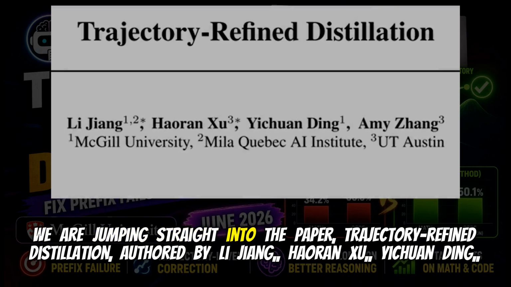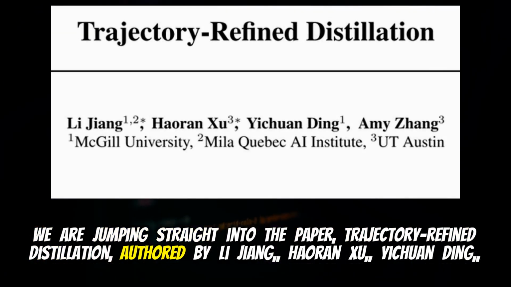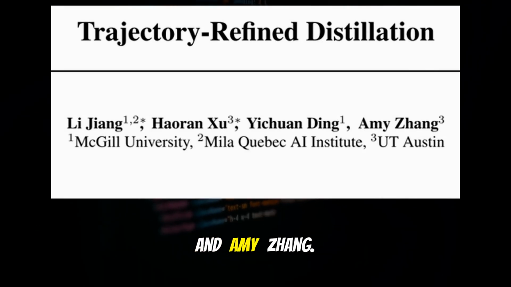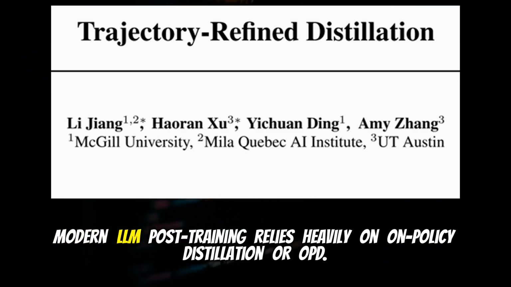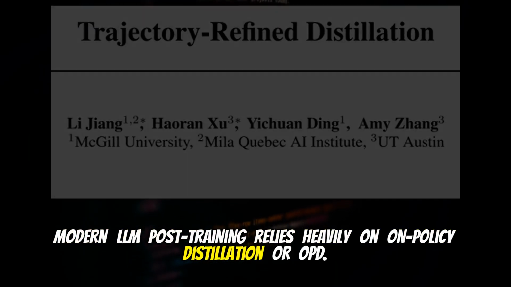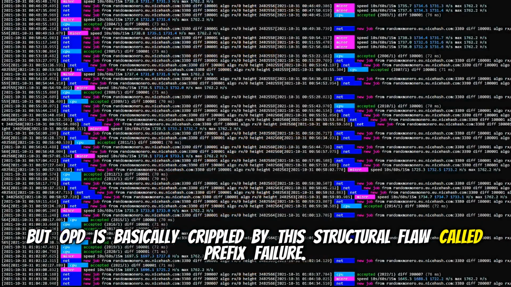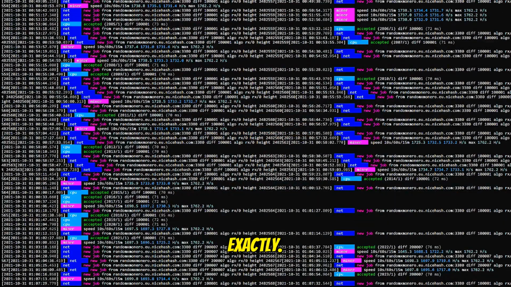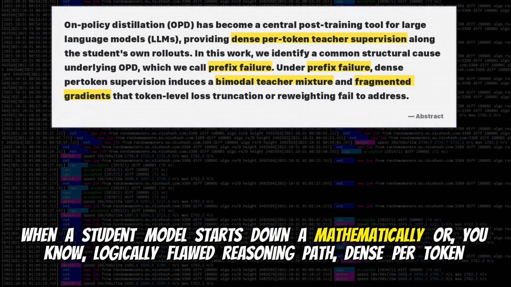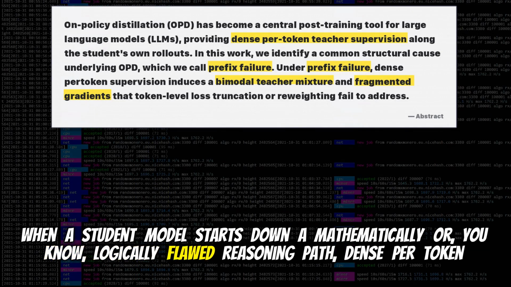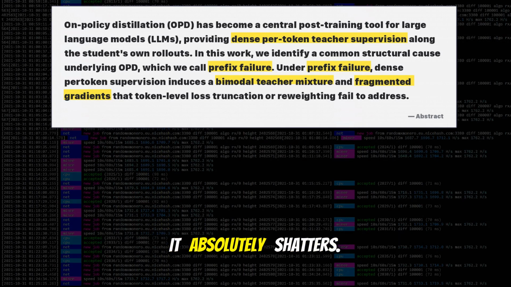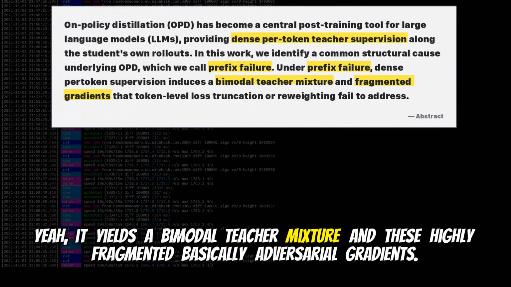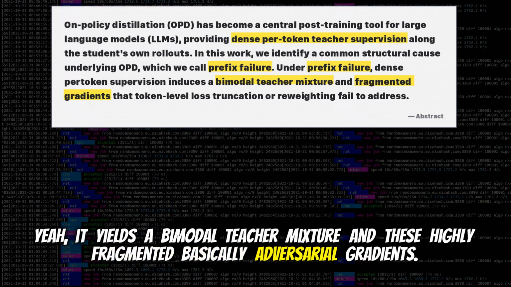We are jumping straight into the paper Trajectory-Refined Distillation, authored by Li Jiang, Haron Xu, Yixuan Ding, and Amy Zhang. And here is the core insight you need right now. Let's hear it. Modern LLM post-training relies heavily on on-policy distillation, or OPD, but OPD is basically crippled by a structural flaw called prefix failure. Right, the early hallucination problem. Exactly. When a student model starts down a mathematically or logically flawed reasoning path, dense per-token supervision just completely breaks down. It absolutely shatters. Yeah, it yields a bimodal teacher mixture and highly fragmented, basically adversarial gradients.